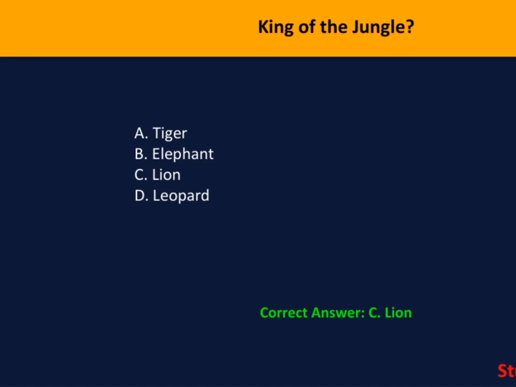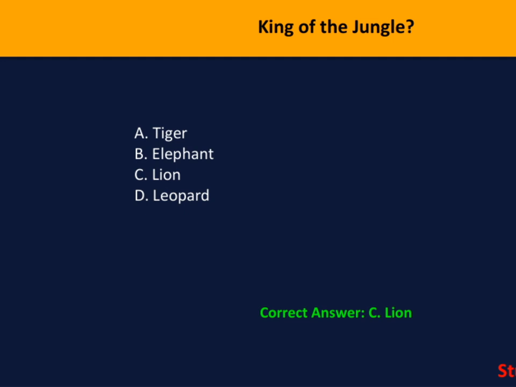All right, let's take a closer look at this question from Studyverse. The question is, King of the Jungle, and it offers 4 options, tiger, elephant, lion, and leopard. The correct answer here is C, lion. Now, you might be wondering why the lion is considered the king of the jungle. It's because of its commanding presence, strength, and social structure.